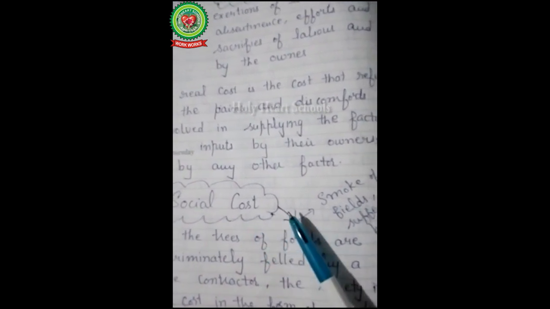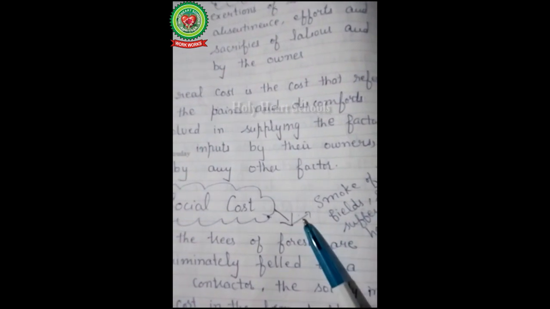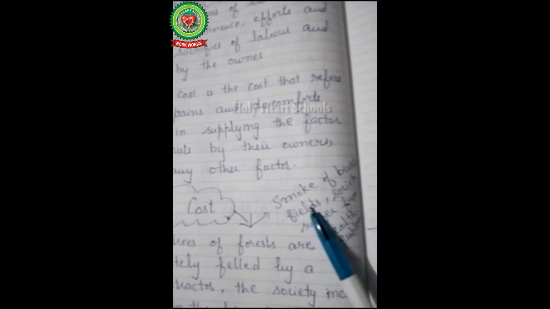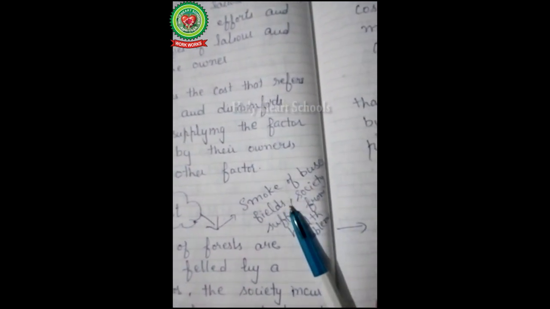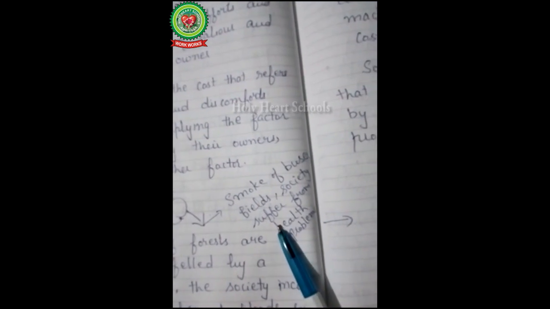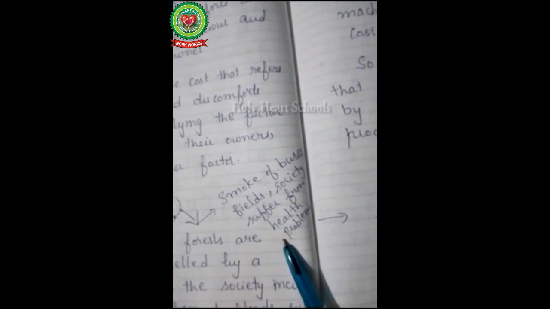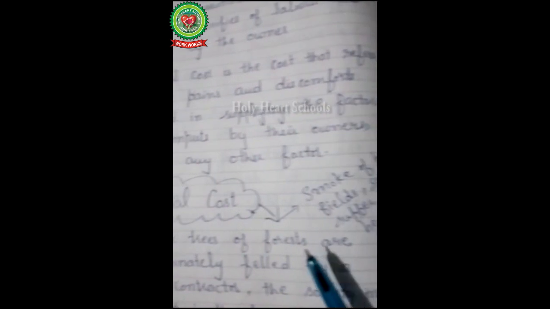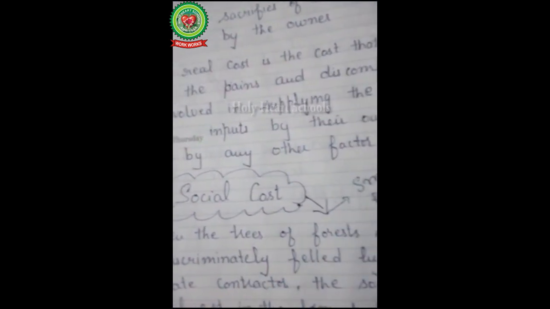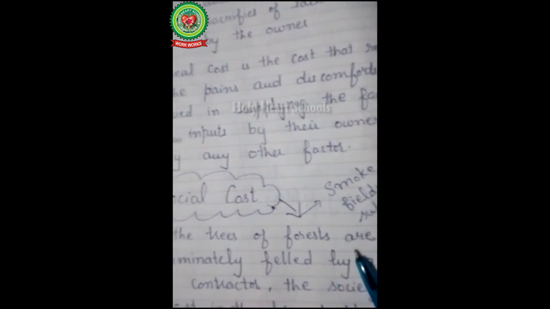Now next one is social cost. Any kind of action taken by the producer that makes the society a sufferer, like smoke of buses and fields. Society suffers from health problems.